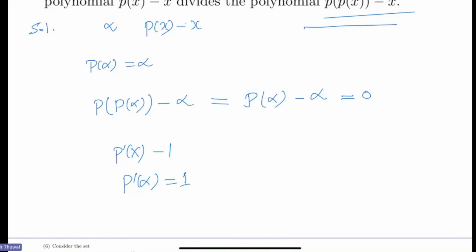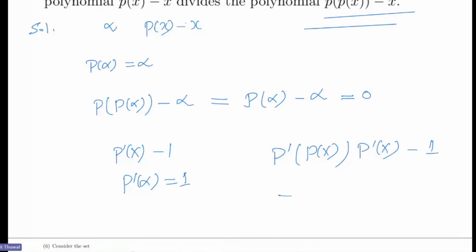Then does the derivative of this also vanish? See, if you take the derivative, this comes out to be this, right? You know the chain rule, right? So put alpha: p'(p(alpha)) times p'(alpha) minus 1. But p'(alpha) is 1 in that case, and p(alpha) is alpha. So this comes out to be p'(alpha) minus 1, which is 0.